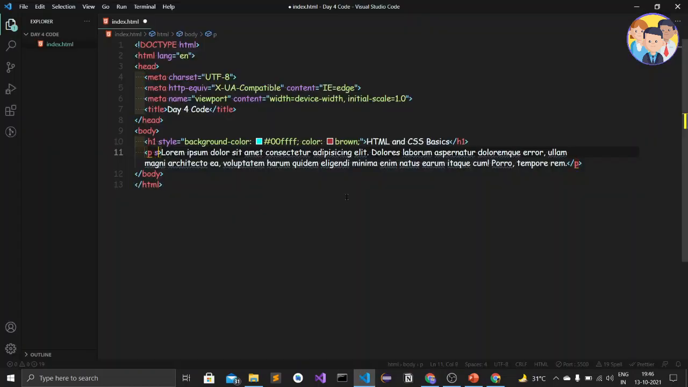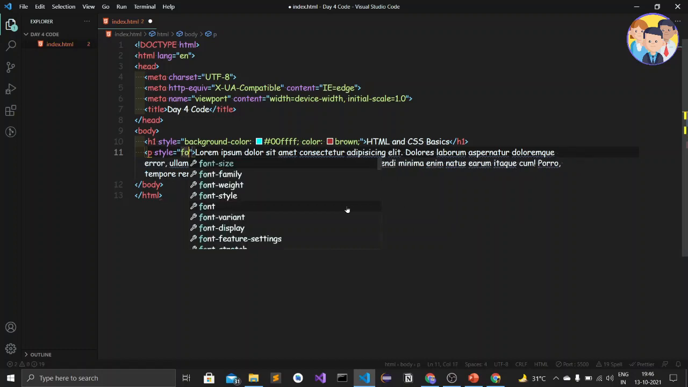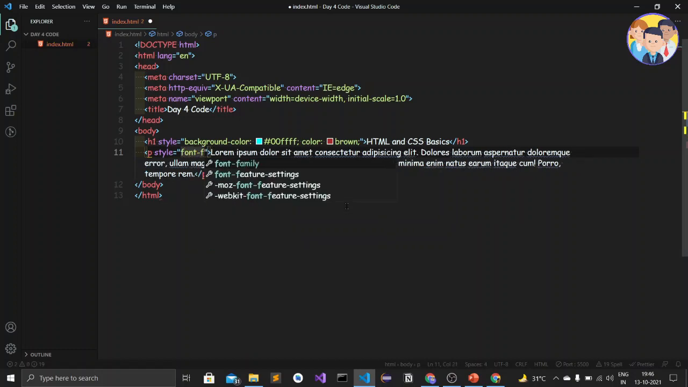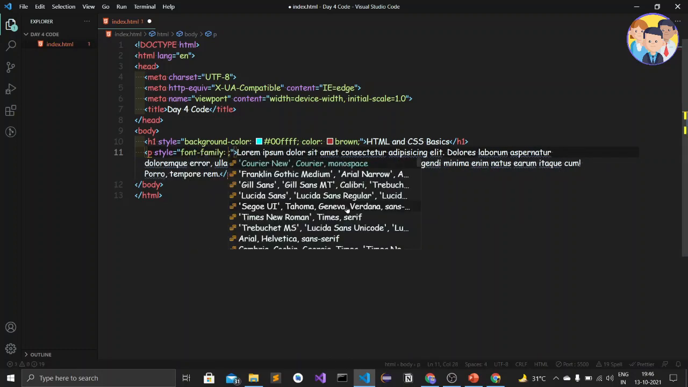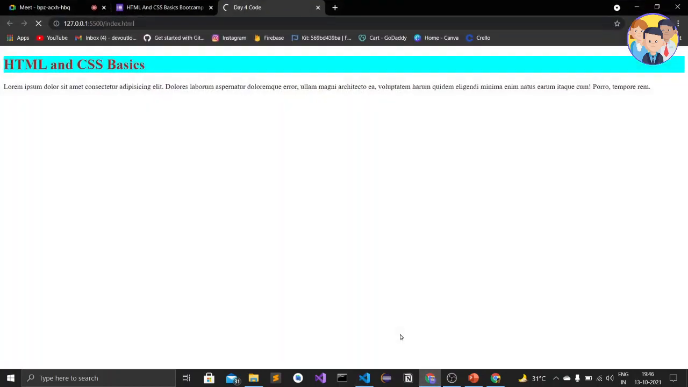Okay, so I will type the style attribute, style, and then I'll just add the font family. Okay, font family, and I'll just add sans serif. Okay, sans serif. When I save and come here, okay, so I get this sans serif font.